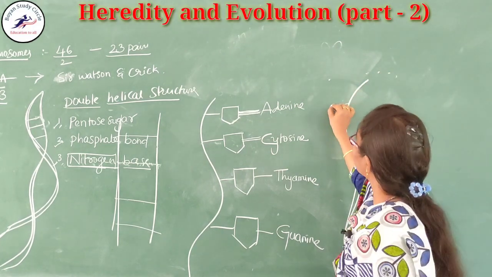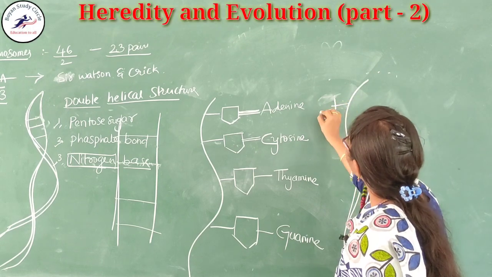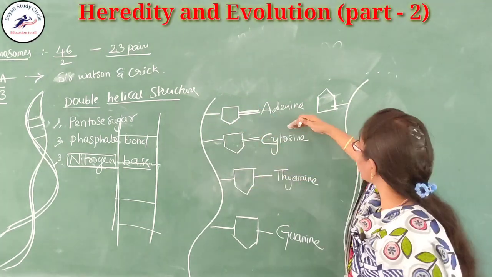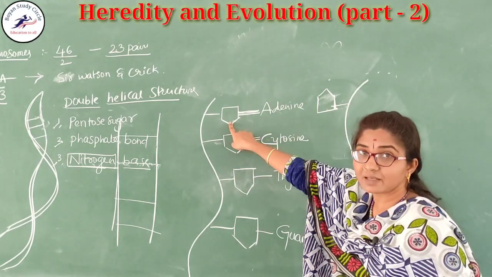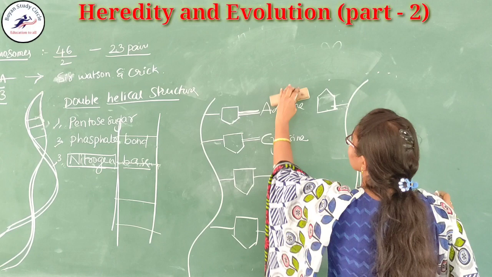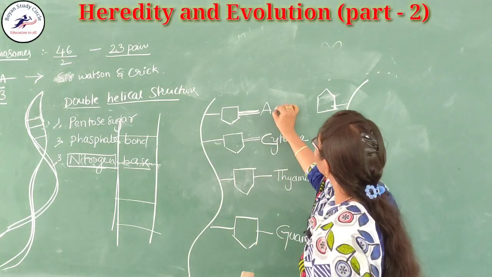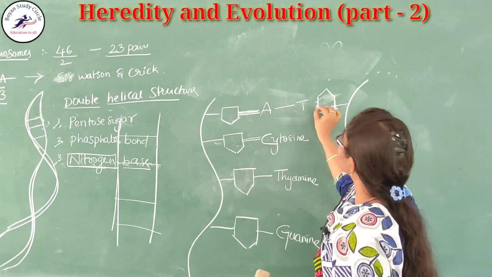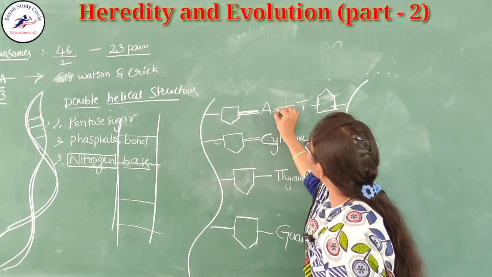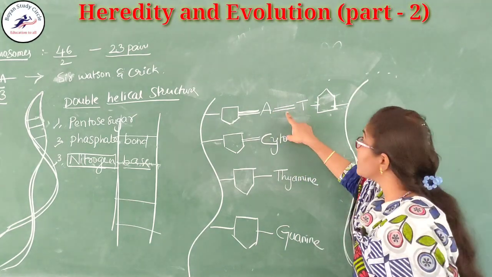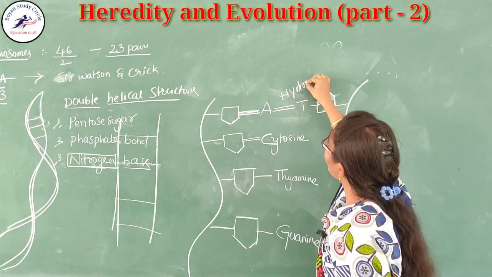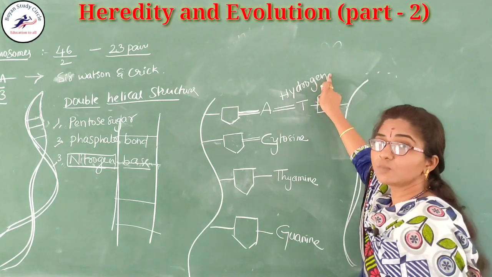Okay, that means this is also a pentose sugar, but I am drawing it like this. So it is in an inverted position and it is upward. You can see clearly. Okay, I am erasing this one because adenine always joins with thymine. In between adenine and thymine, you should observe that two bonds are present. These two bonds are called hydrogen bonds.